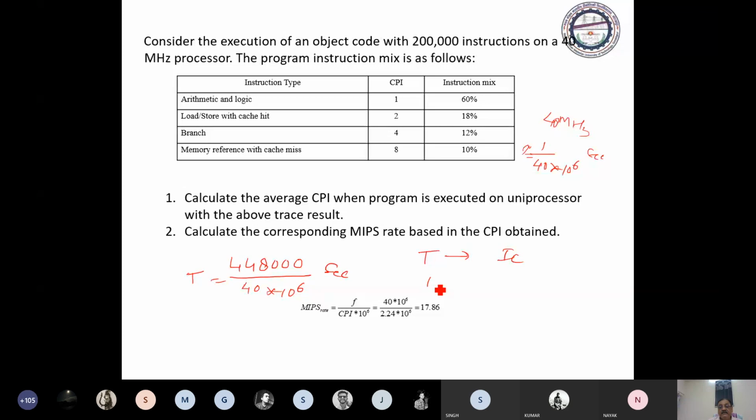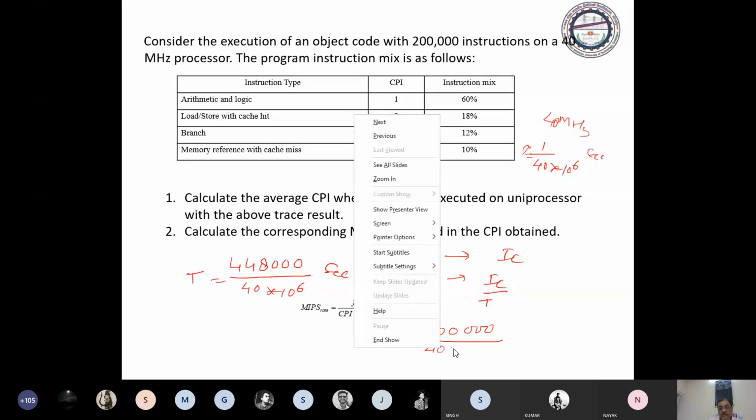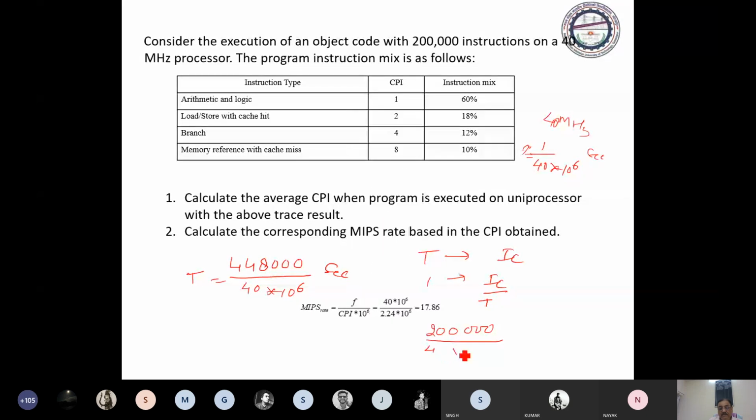So in 1 second, IC by T. IC is 2 lakhs and T is 40 multiplied by 10 to the power 6.